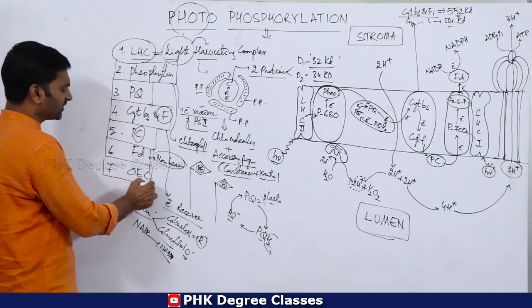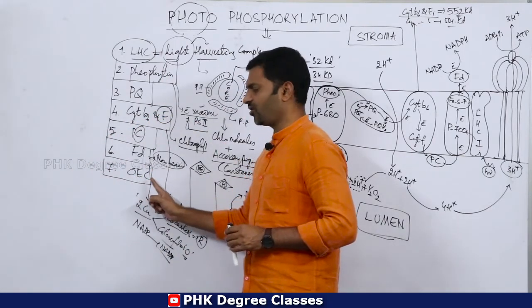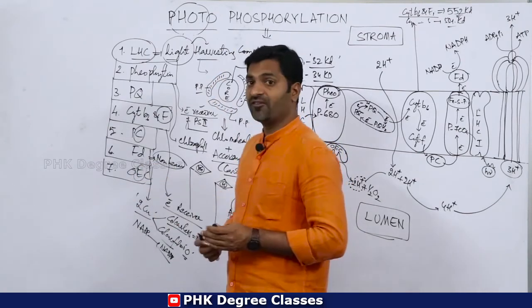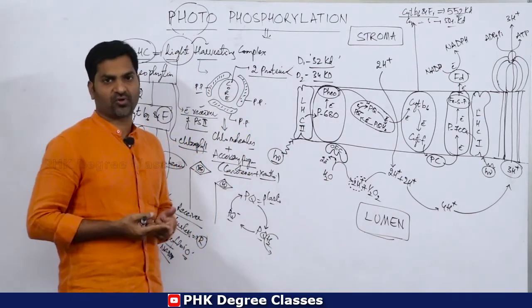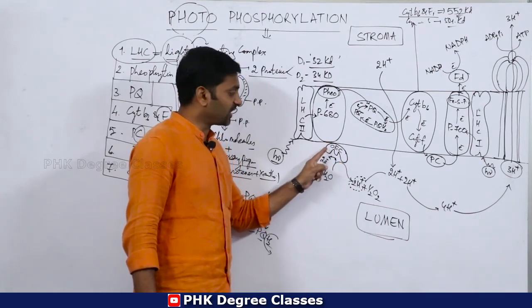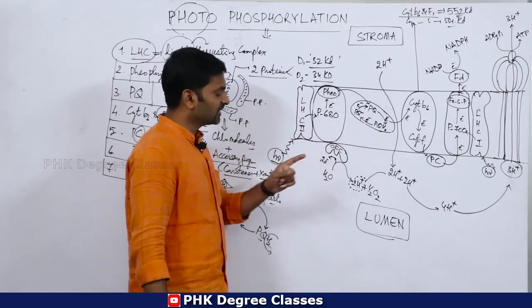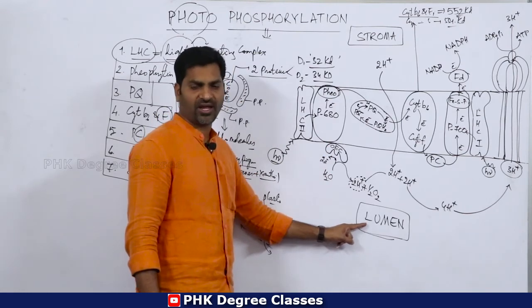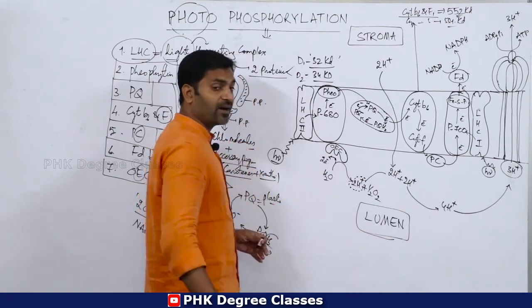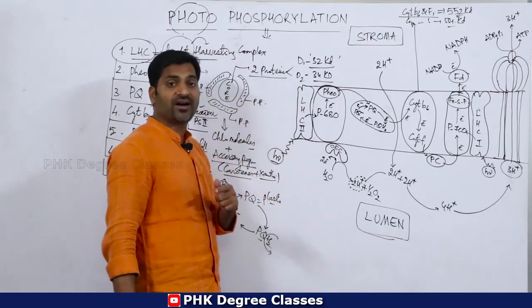Then come to the final one, that is OEC. OEC stands for oxygen evolving complex. Evolving is nothing but formation, creation or production. This is a complex which is attached to the thylakoid membrane, but it is located towards the lumen. I have already given you the information about the lumen. Lumen has an abundance of water molecules, hence the lumen is considered the reservoir for water.